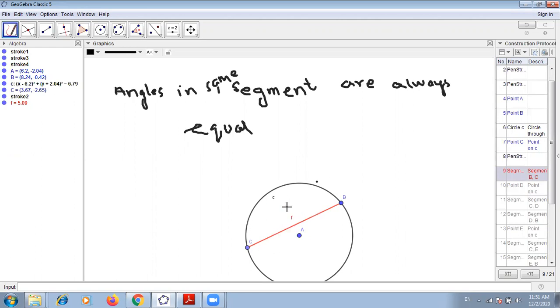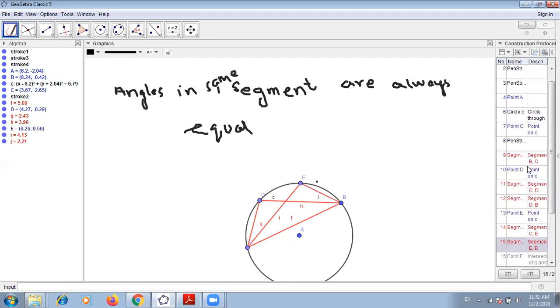So whenever there are angles in this segment, I draw one angle, angle D, and then angle E. Angle D and E are on the same segment. According to our theorem, the value of angle D and angle E should be equal because they are lying on the same arc or same segment of a circle.